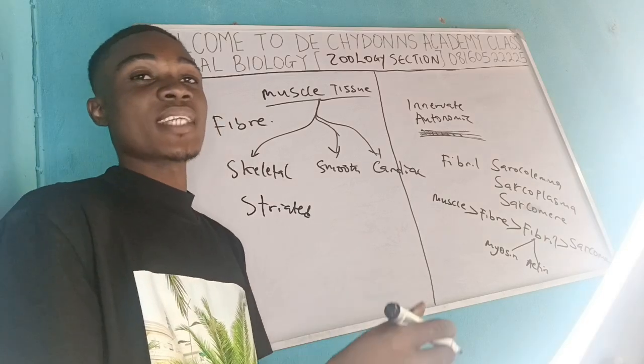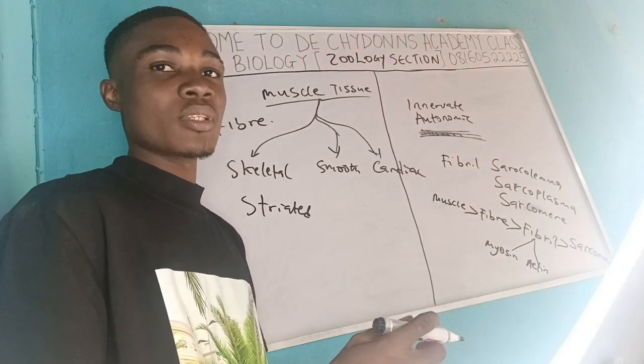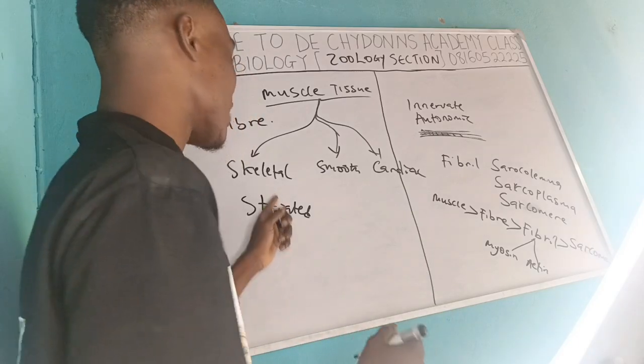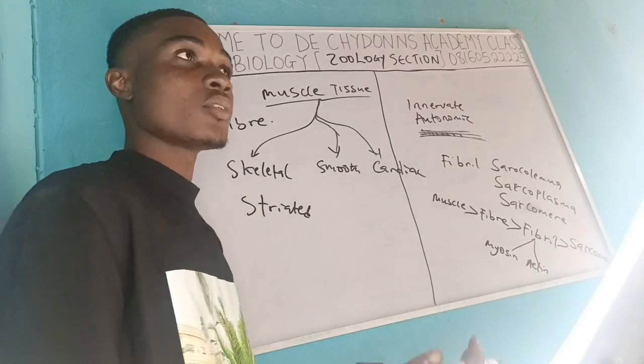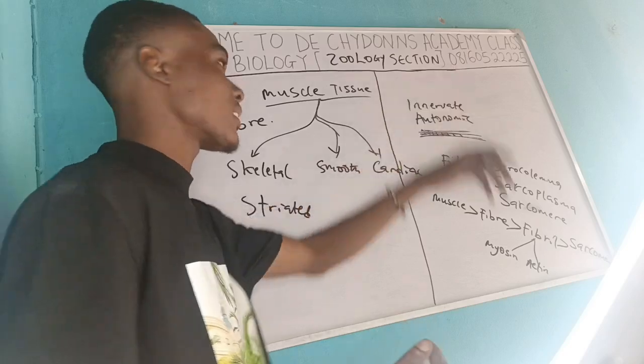For something to be striated, that means it's an indication that they do stressful work. Their contraction is actually needed mostly. So these ones are striated, they have stripes. These ones are not striated, they are smooth, they are plain. It's just that the autonomic nervous system carries out the activity, or controls the activity.